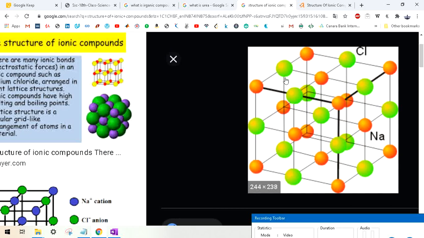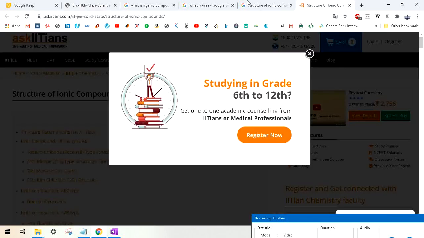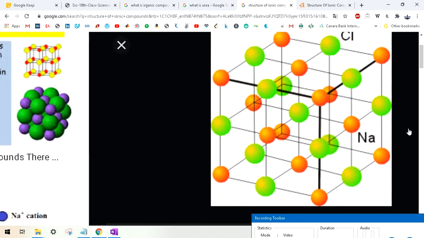Now this attraction force is very strong, that is why they have high melting and boiling points. And they conduct electricity, but only in the molten and dissolved state, because if you keep them in the molten state, these bonds will break. Then the electrons will be free inside the solution, so they will conduct electricity.